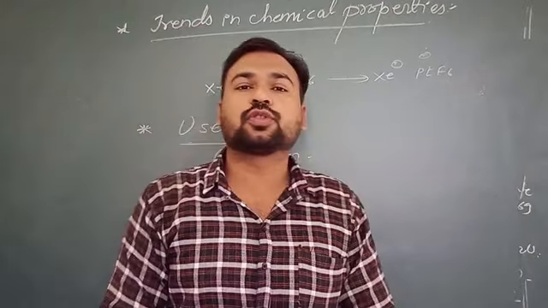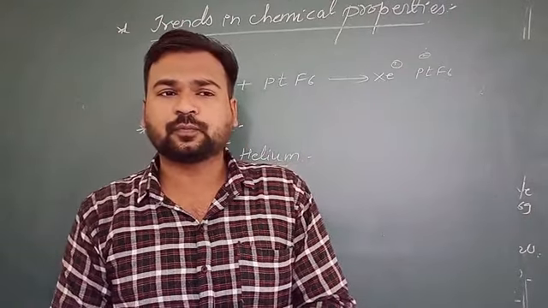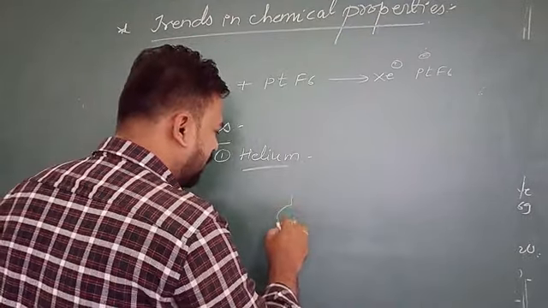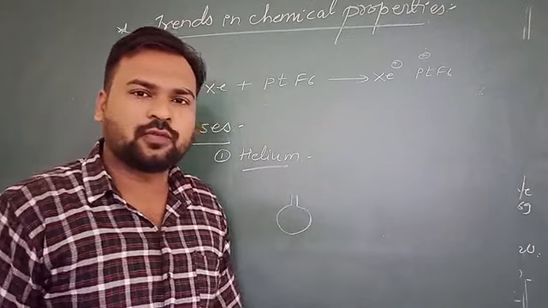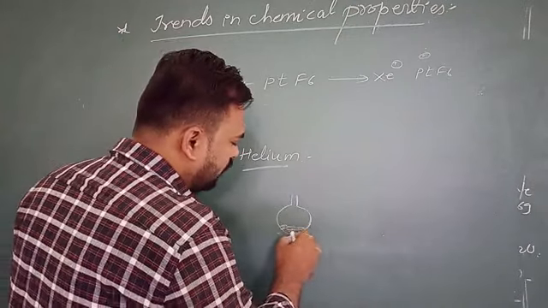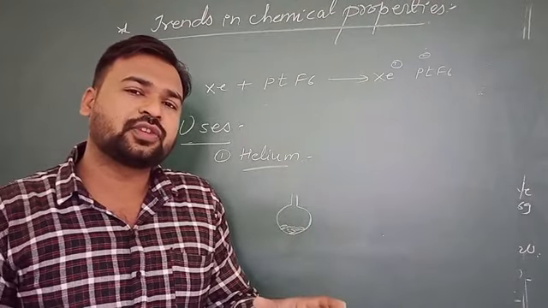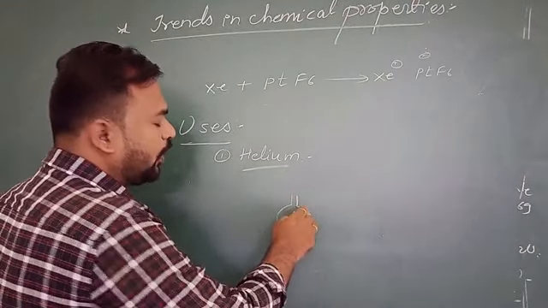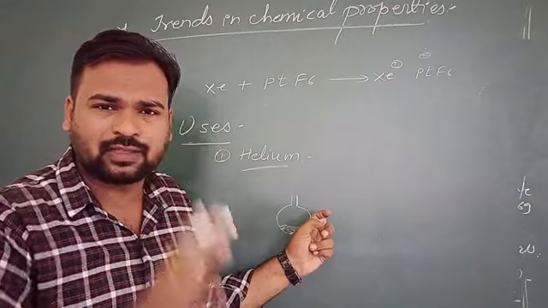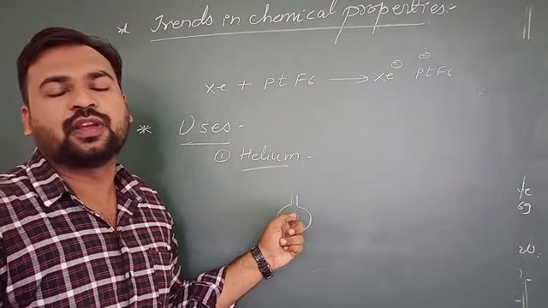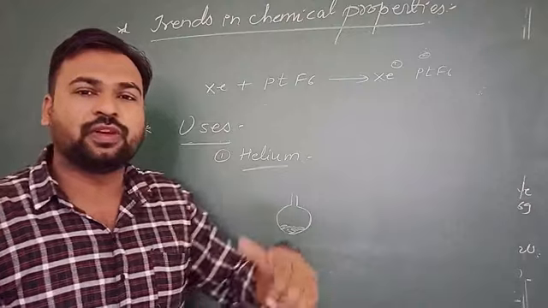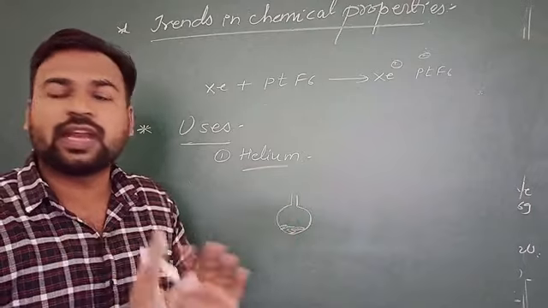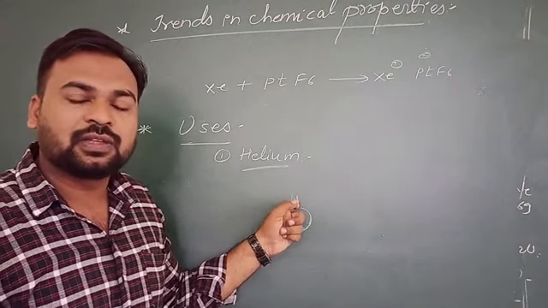Then it can be used for providing an inert atmosphere. Suppose you are carrying out a reaction in a round bottom flask, and we have taken some reactants. Some reactions go in the wrong direction in the presence of oxygen or atmospheric gases, so due to these gases the reaction may go in a different direction. If you want an inert atmosphere, such an atmosphere which will not react with the reactants,